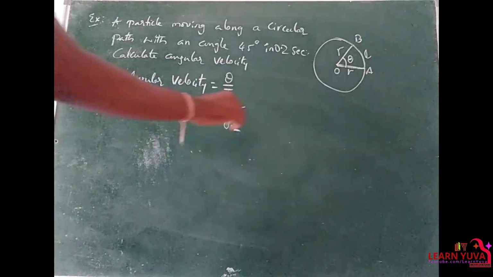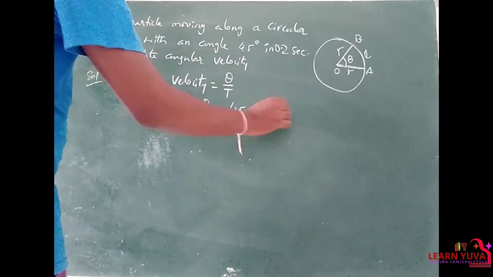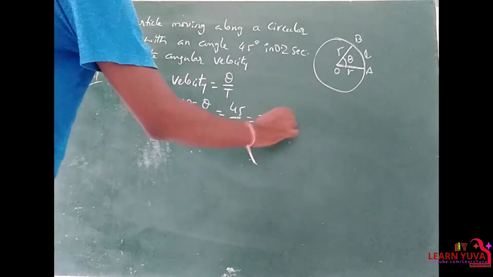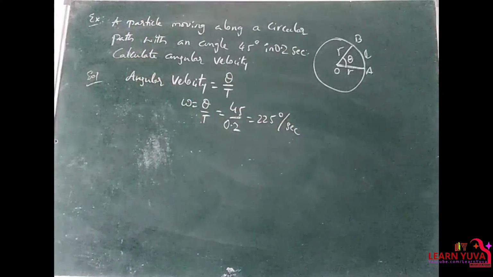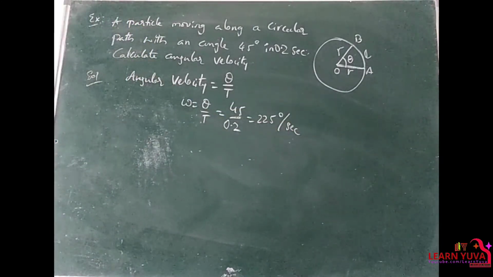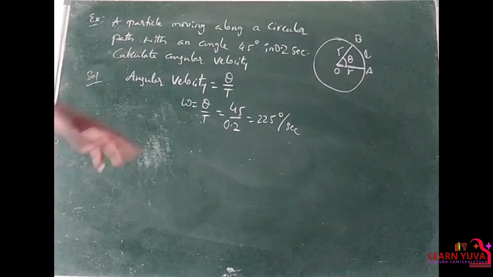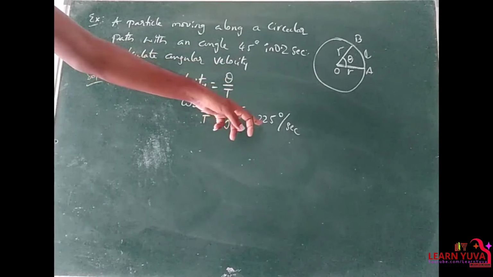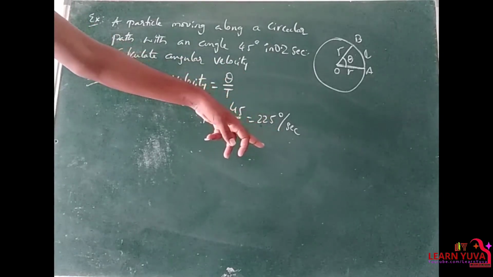So if we make the cancellation, we get 225 degrees per second, right? And we got this angular velocity in degrees per second.